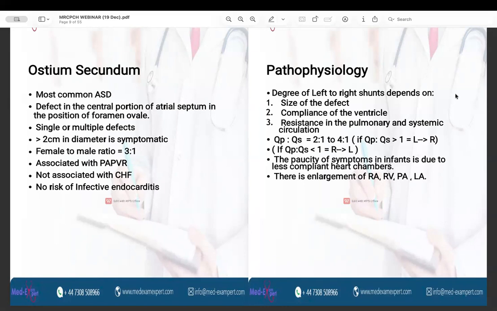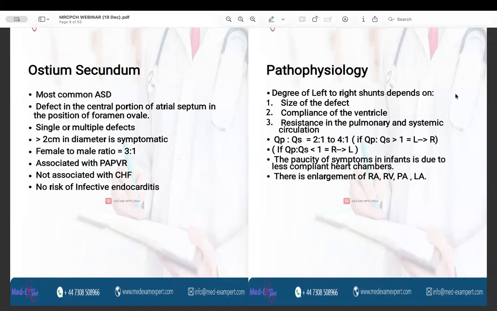So, as the child is born, a newborn has a thick muscular wall of the ventricle, so it is less compliant and does not welcome more amount of the blood from the left side of the heart to the right side of the heart. So again, the resistance in the pulmonary and the systemic circulation.